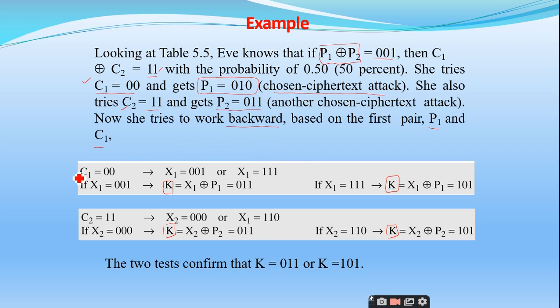Right. So if C1 is equal to 00, this is an arbitrary ciphertext that Eve has chosen. From this she wants to find the key.